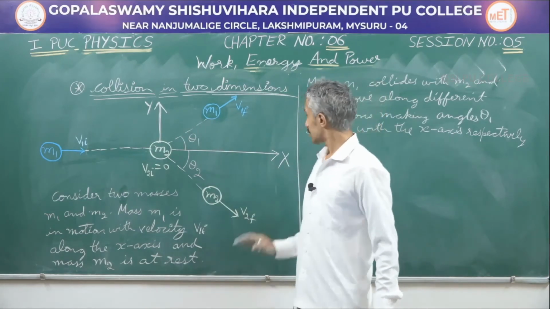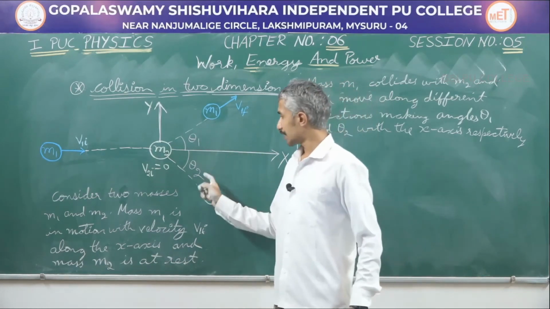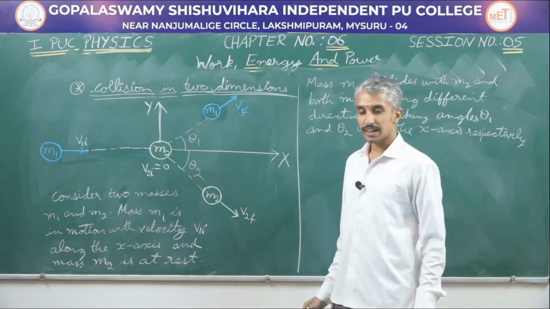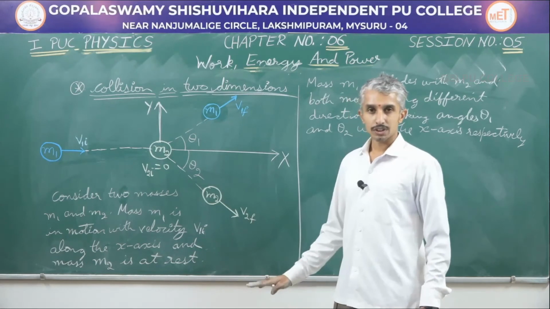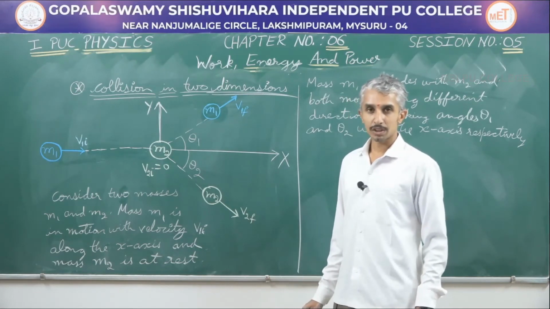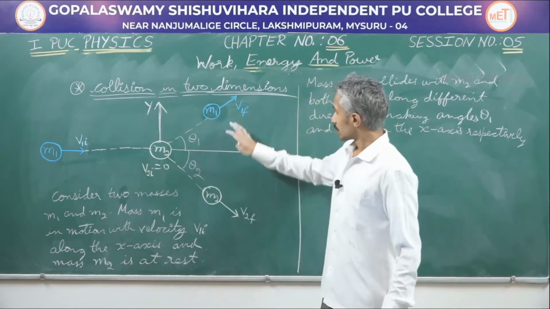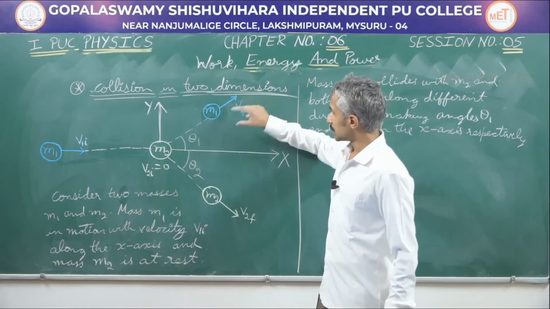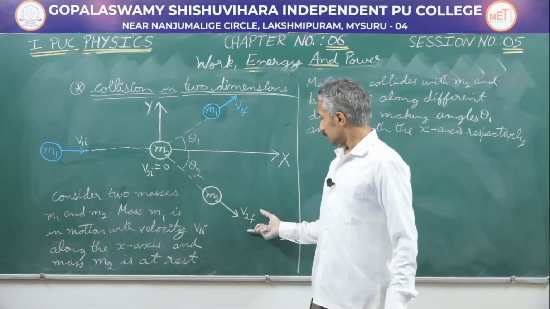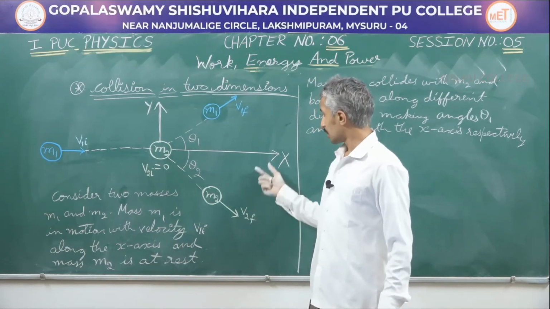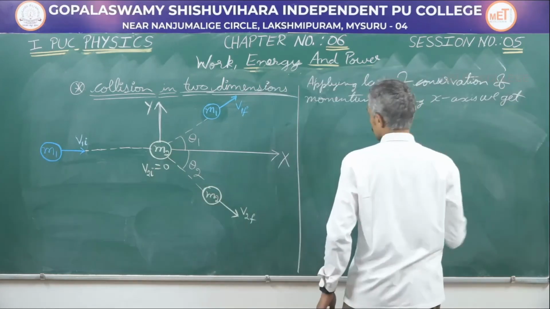The same is being written here. The directions of mass m1 and m2 are making angles θ1 and θ2 along the x-axis. If we arrive at problems of this kind, what should we do? We will use the law of conservation of momentum in both the directions of x and y. We will resolve the velocity into x component and y component. Similarly, the component of velocity of mass m2 along x axis and y axis. So let us see what we are going to do.